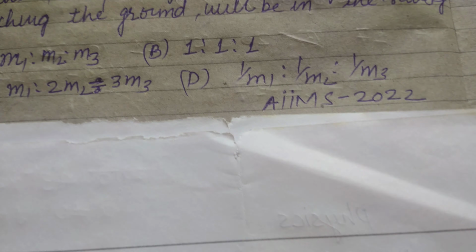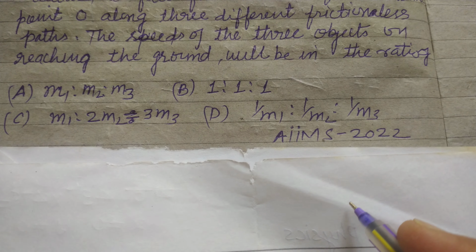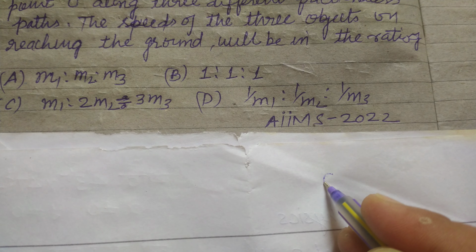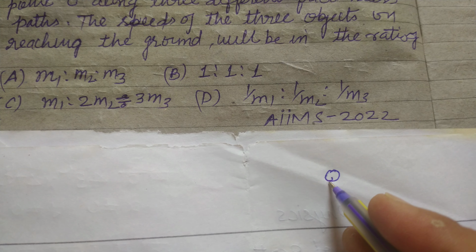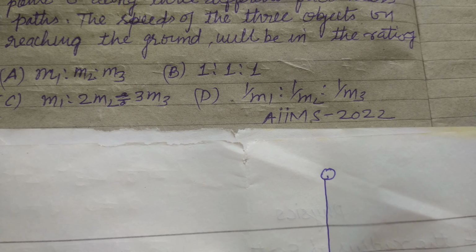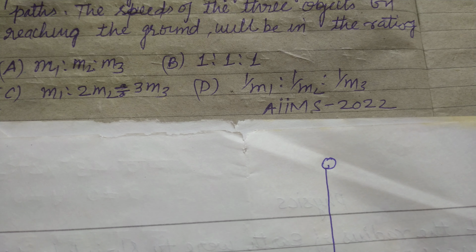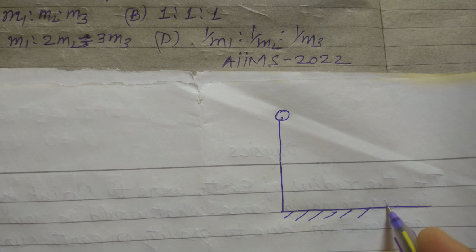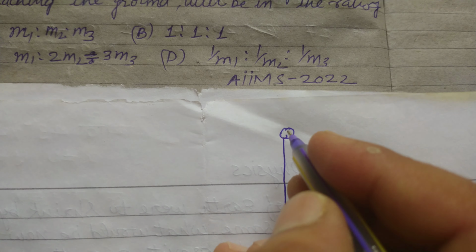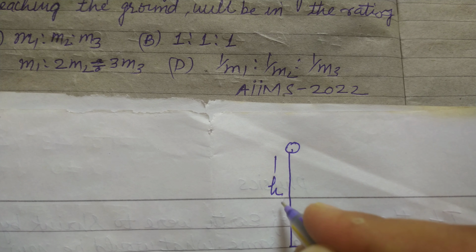So students, first we draw the figure. Let this be the point O at which the three objects are falling from height h. Let the height of this point O from the surface be h.